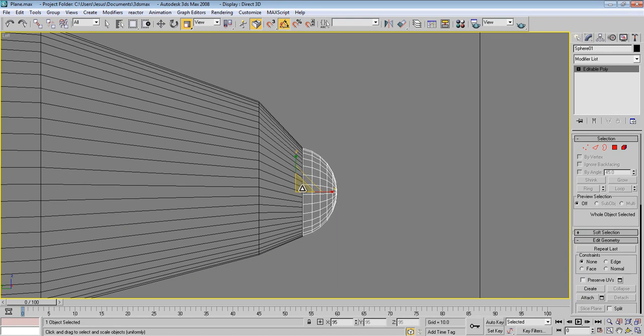Try to scale it down to match this as much as you can.